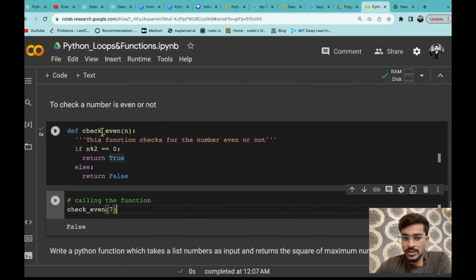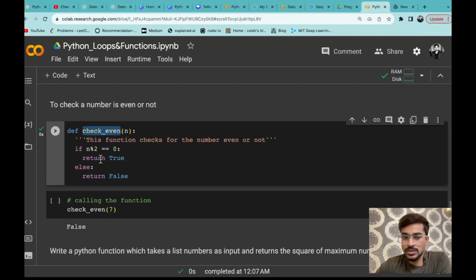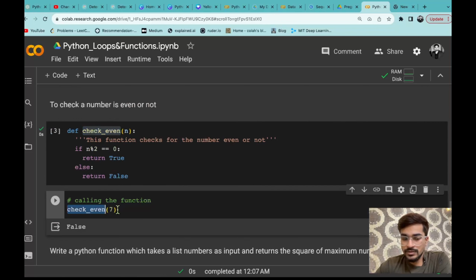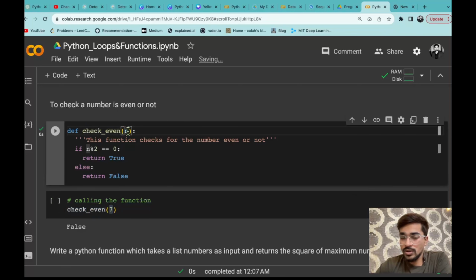Now once you have defined the function, how can you call it? You can just call it by the name of the function. Whatever name you have given to the function, check_even, you will call check_even, and after calling it you also have to pass the argument, because all the arguments you have defined here, you have to pass them. You have defined just one argument, n, that means you can provide any one number.